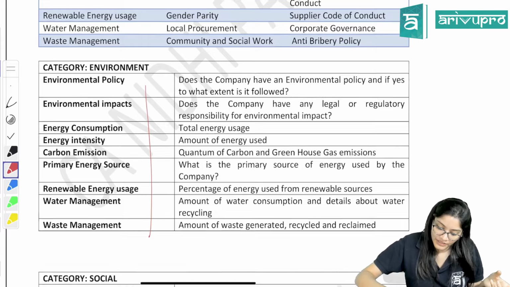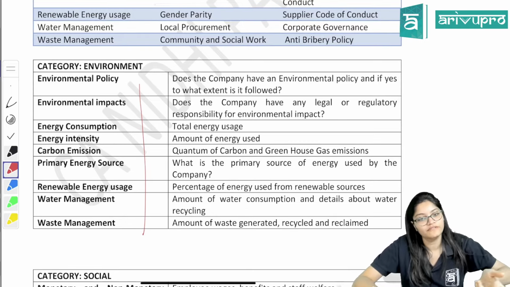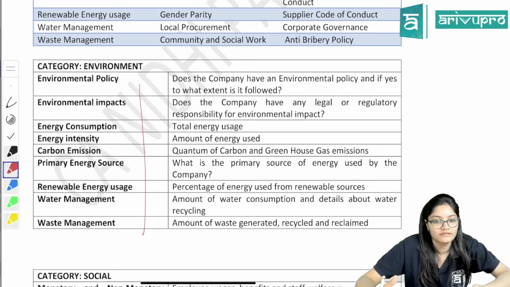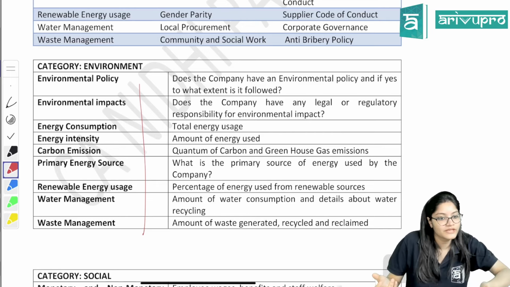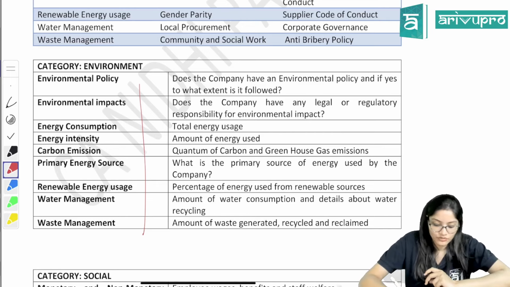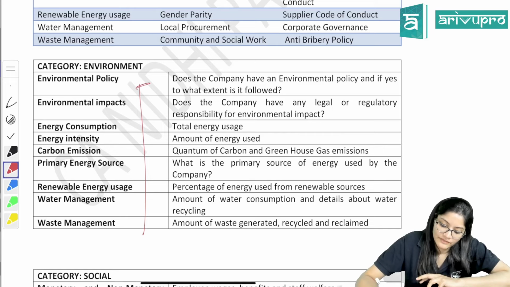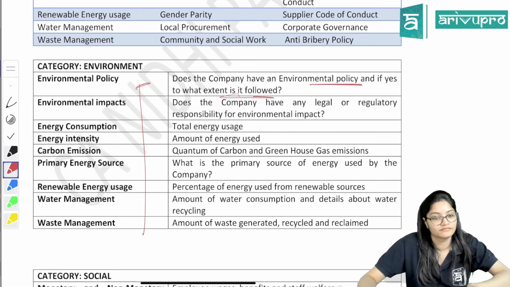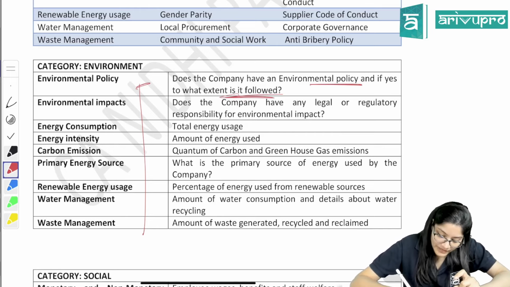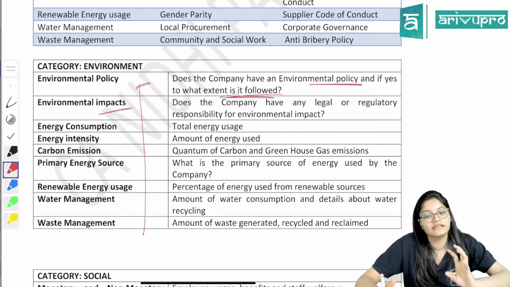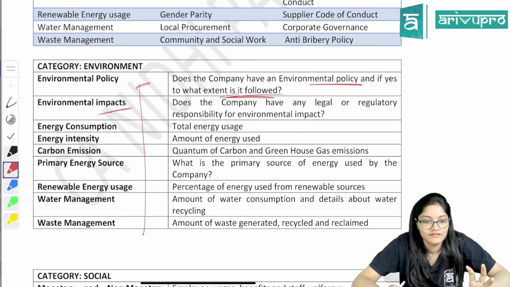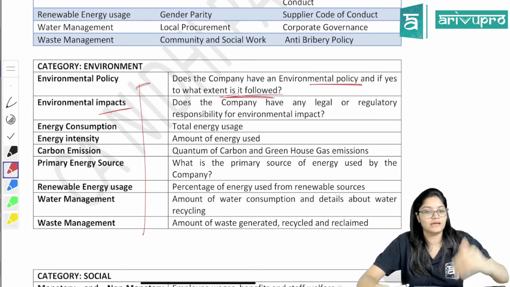Environmental policy: what will the ESG rating platforms check, because ratings will be given only after checking, right? Related to the policy, they will check whether environmental policies are there, and if yes, whether they are followed or not. Environmental impact: whether any legal or regulatory responsibility is there, and how it is impacting. For example, Swachh Bharat.